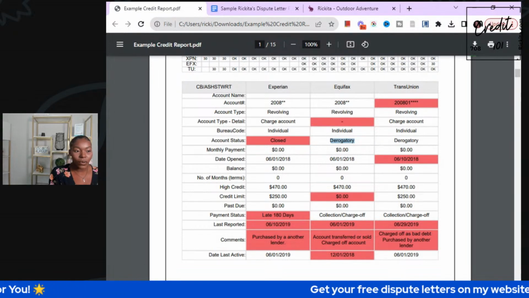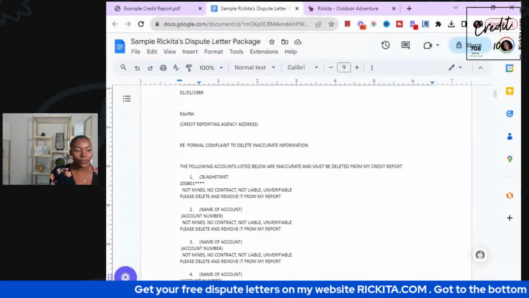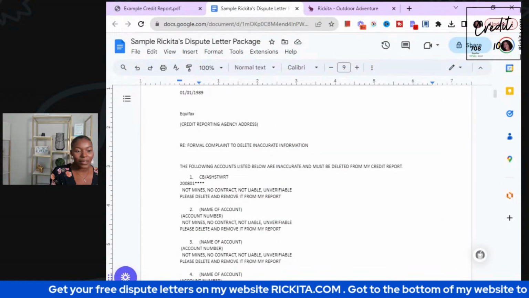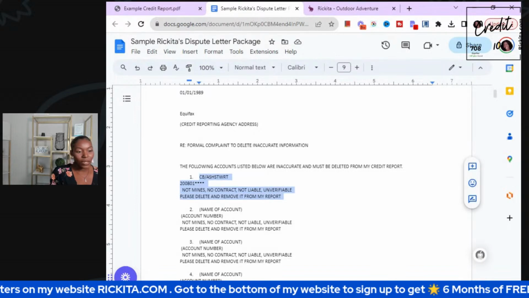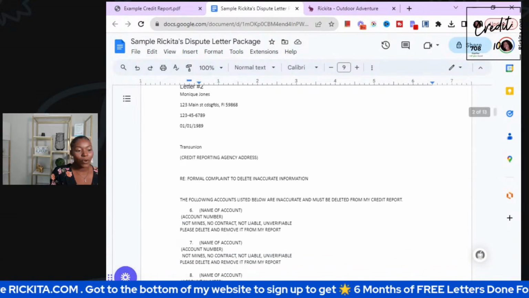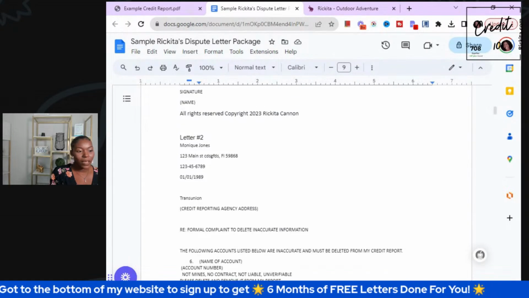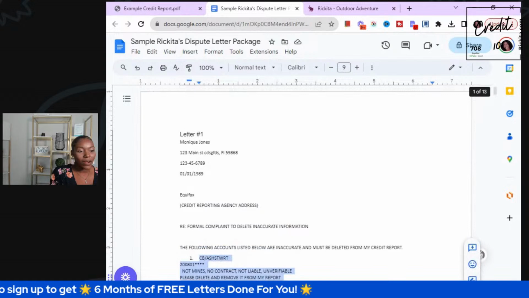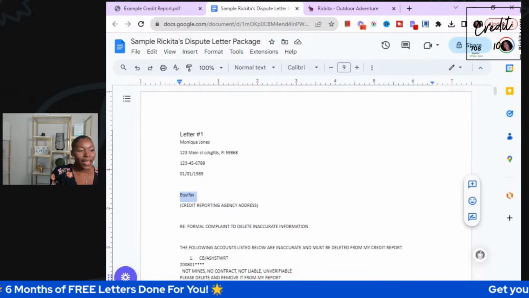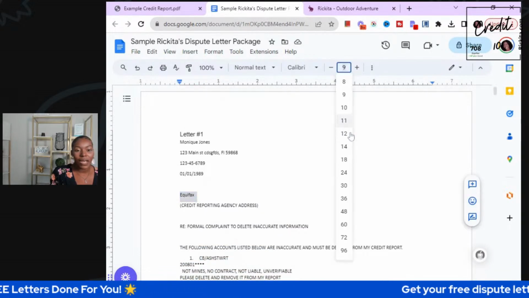So what I'm going to do is copy this one for all 3 credit bureaus. I'm going to keep this information: not mine, no contract, not liable, unverifiable. I'm going to copy and paste that onto all 3 credit bureaus because again, we have 3 different letters. The first one right here is going to Equifax. Let me make that bigger so you guys can see that.